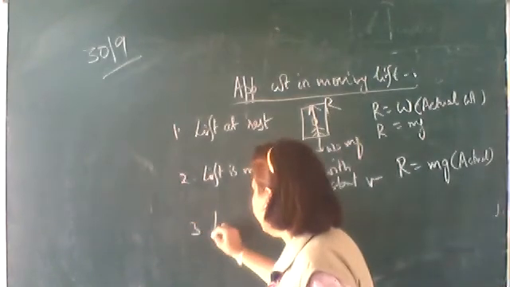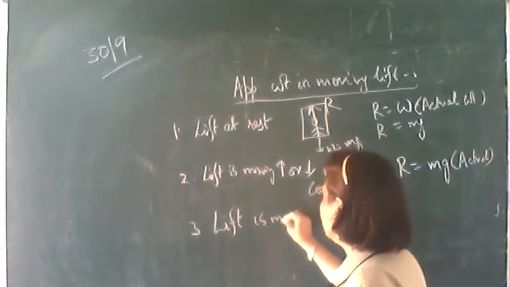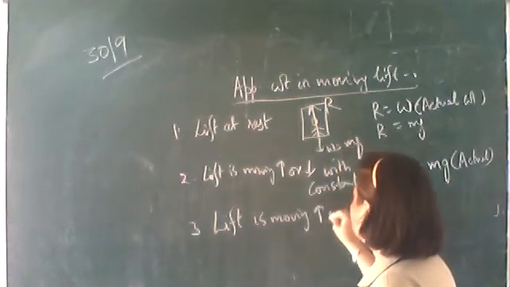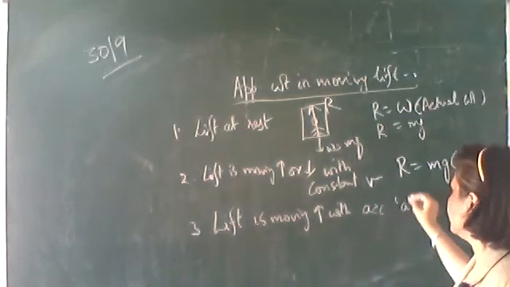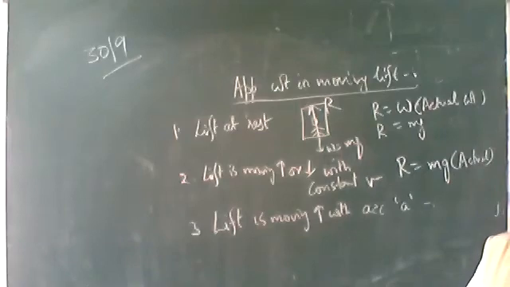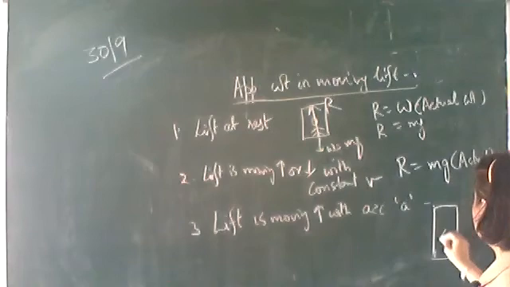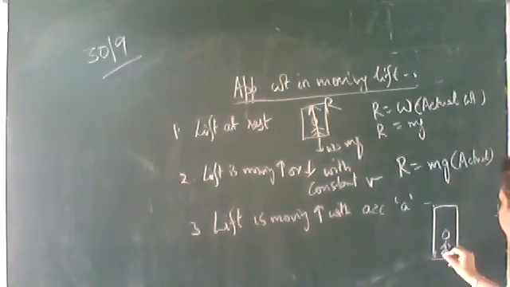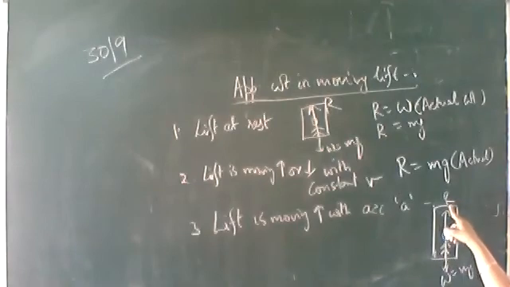But now, if the lift is moving upwards with constant acceleration A. Okay, this acceleration is constant. Now let's see what will be the apparent weight. Actual weight W, mg downwards. The floor is exerting a reaction force, which is the measure of the apparent weight, in the upward direction.